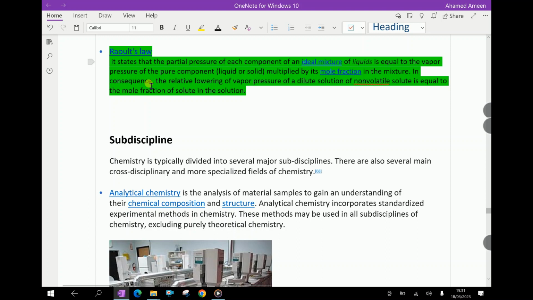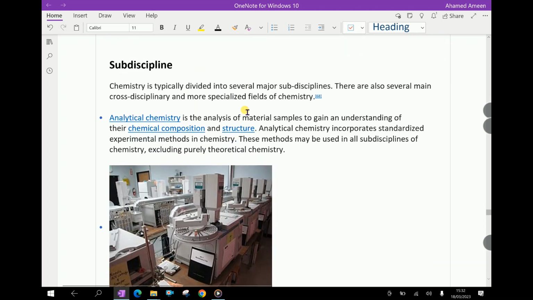Raoult's law states that the partial pressure of each component of an ideal mixture of liquids is equal to the vapor pressure of the pure component, that is liquid or solid, multiplied by its mole fraction in the mixture. In consequence, the relative lowering of vapor pressure of a dilute solution of non-volatile solute is equal to the mole fraction of solute in the solution.